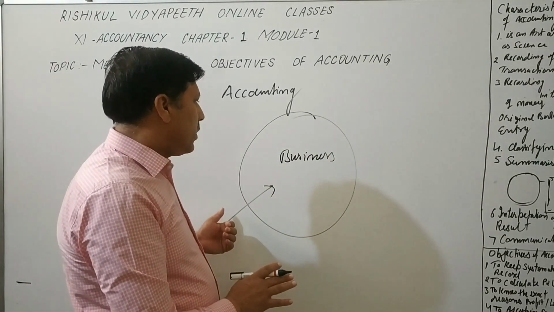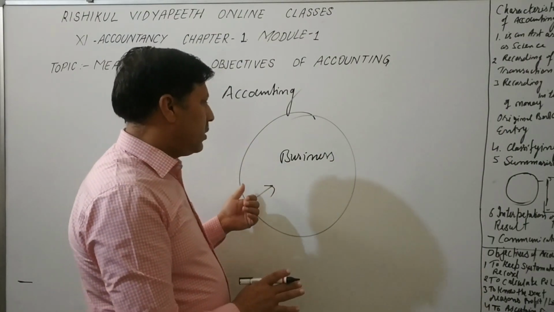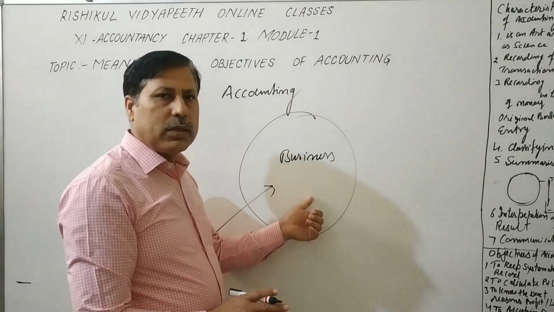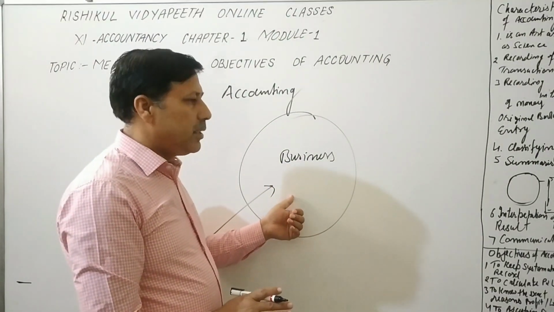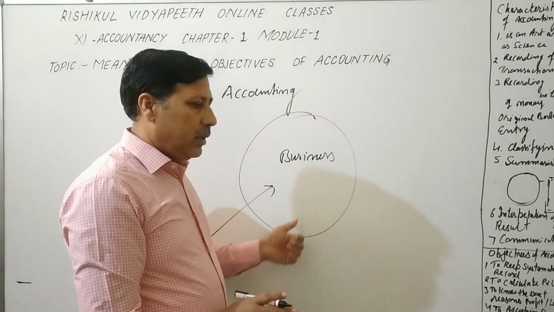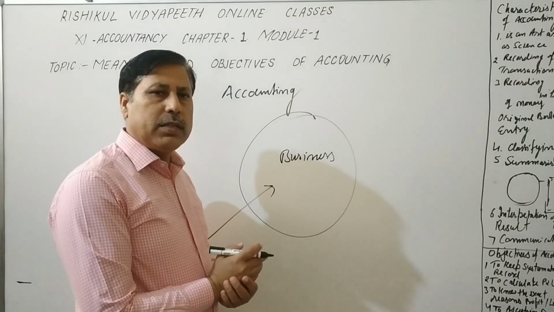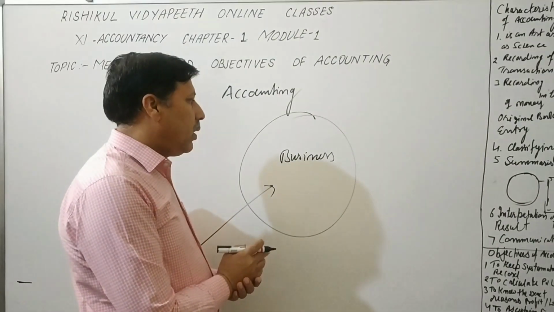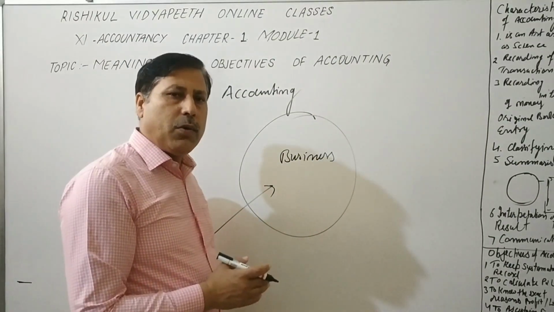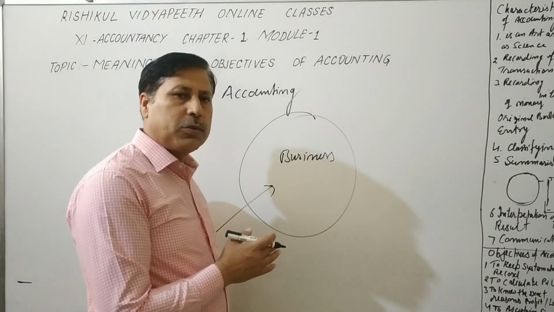So first of all, I just want to tell you how they record the transactions in a systematic way, and so many questions arise in our mind. What is our total expenditure? What is our total income? How much assets we have? How much amount we have to pay to outside?